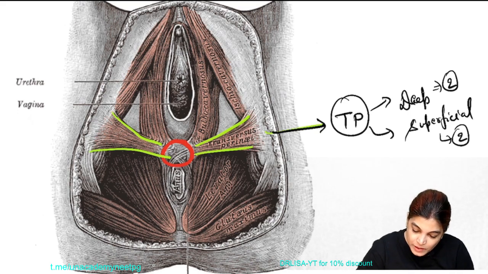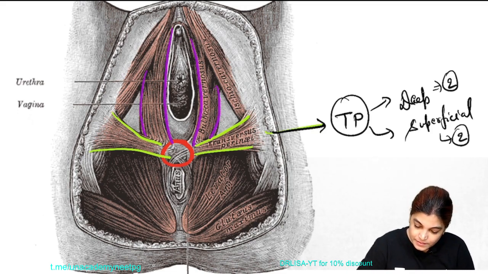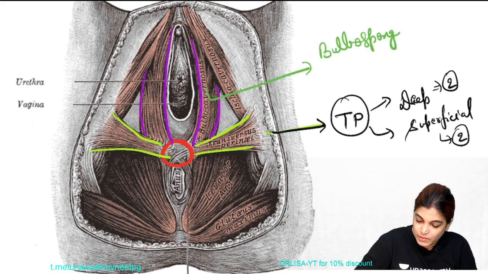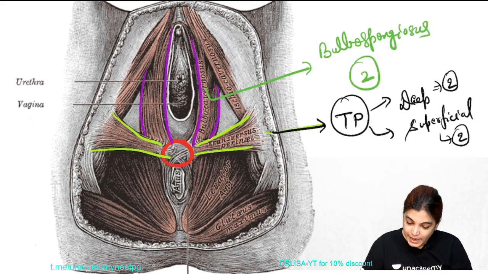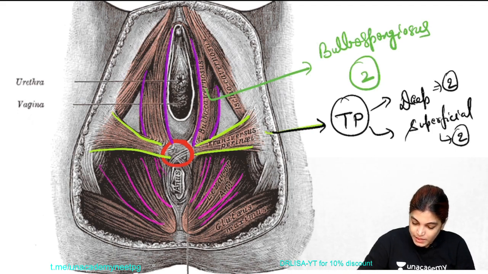Also on the upper aspect you can see another muscle which is also interlacing in the perineal body, and this upper muscle is the bulbospongiosus. So there are 2 bulbospongiosus, one on each side. Lower down we can see the fibers of other muscles. Here on either side, this is the levator ani muscle, which is also interlacing here.